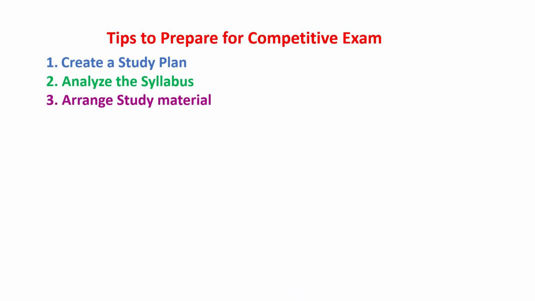The next step is you have to arrange all the study material which you have. Nowadays there are so many materials available on the internet. People like you may get confused about what material to read. For that, you have to study the reference books. In the next video, I'll cover the good, important reference books. For this, please rely on standard books, referred material, and then textbooks. A minimum of 8 to 10 textbooks are needed, and apart from that, you have to read the NCERT syllabus and other such material.